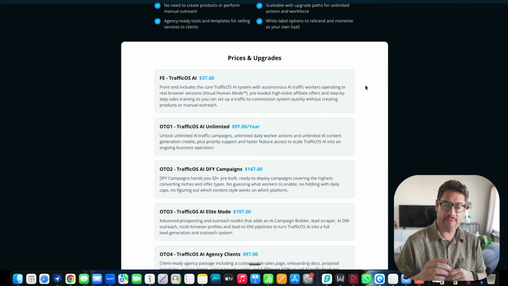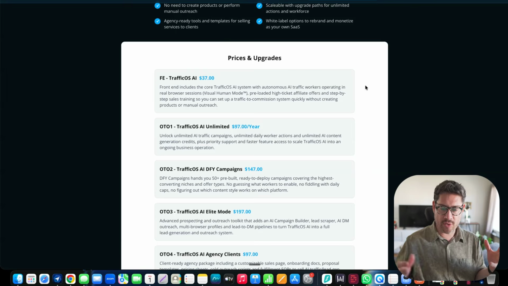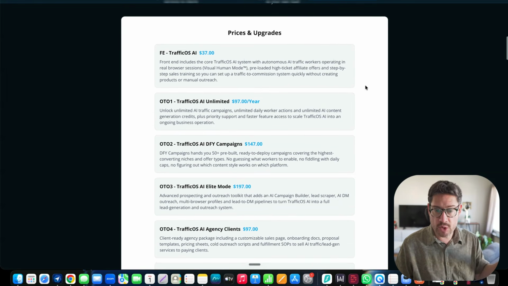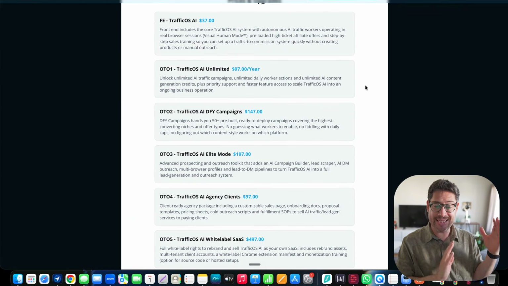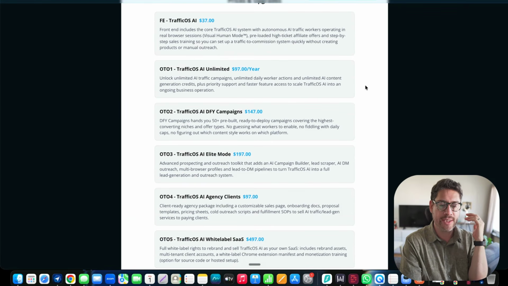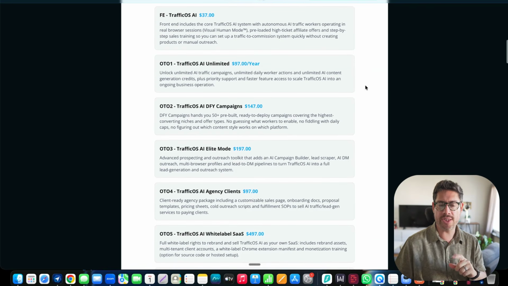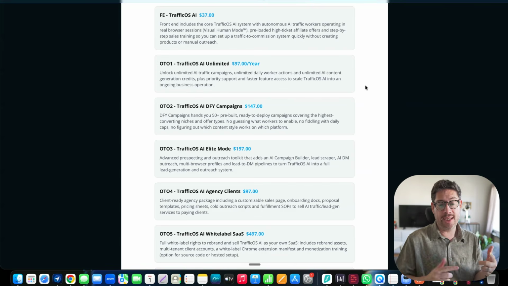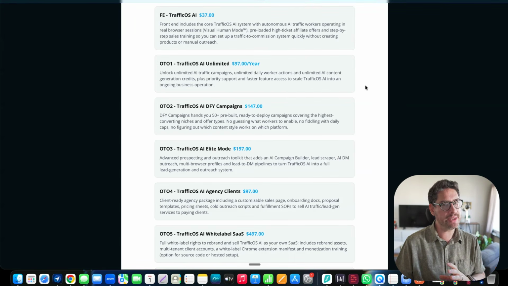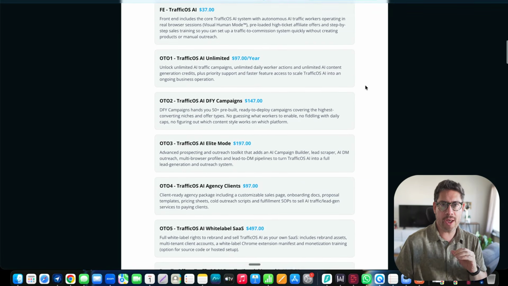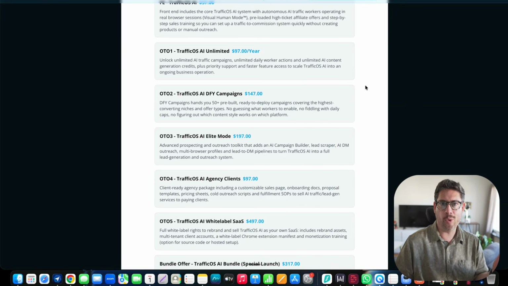So the front-end offer basically includes the core TrafficOS AI system with autonomous AI traffic workers operating in real browser sessions, which is the visual human mode, they call it that way, preloaded with high-ticket affiliate offers and step-by-step sales training so you can set up a traffic commission system quickly without creating products or manual outreach. So the focus is in the automated process. And I haven't actually seen one create something like this successfully. This one, really good. So, of course, I do recommend the front-end offer. But let me cover the upgrades as I mentioned, and then I'm going to be talking about what I recommend.